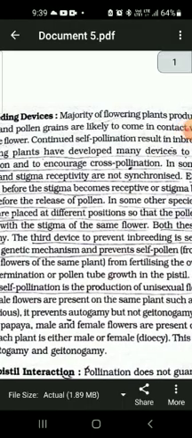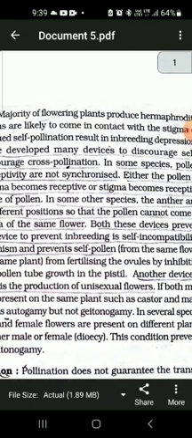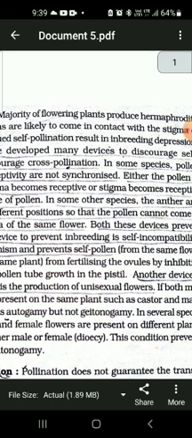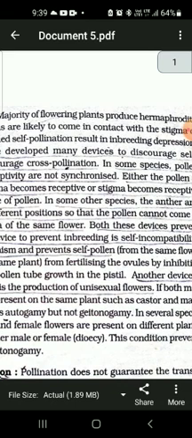The third device to prevent inbreeding is self incompatibility. It so happens that the pollen grain which is released from the anther reaches the stigma of the same flower, but the stigma takes it as incompatible pollen. This incompatible pollen does not germinate there, and it is wasted, and thus self pollination or autogamy is prevented or discouraged.